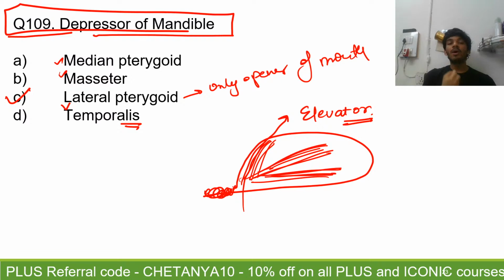Yeah, so that is why you have more, more powerful muscles for closure of the mouth and for elevation of the mandible rather than for the depression of the mandible. And that muscle is the lateral pterygoid. If you look at the orientation of its fibers, they're going downwards like this, and they can depress the mandible by bringing the head of the mandible forward.